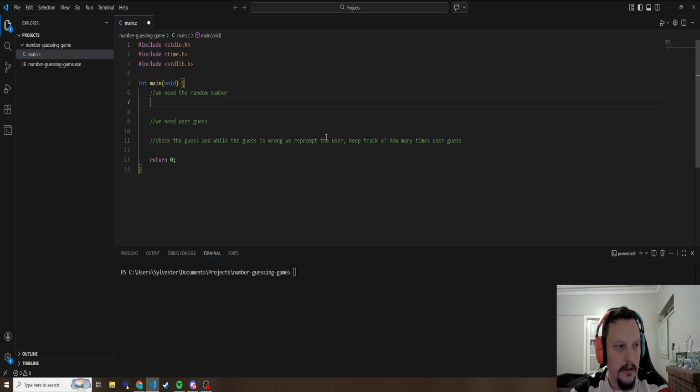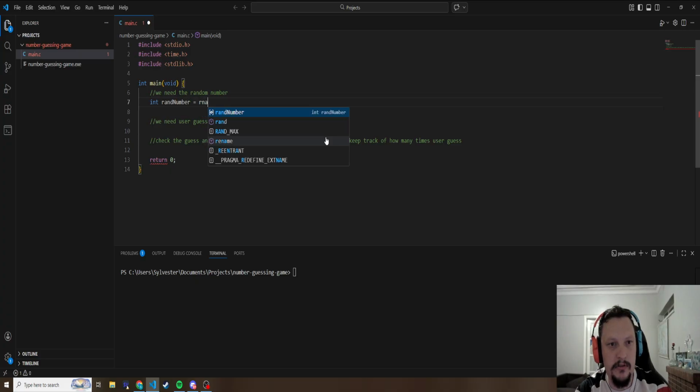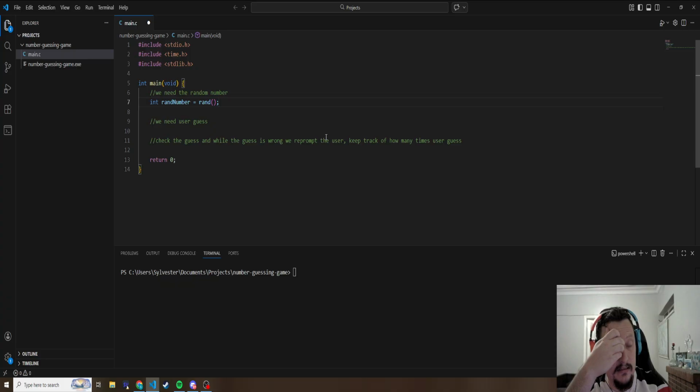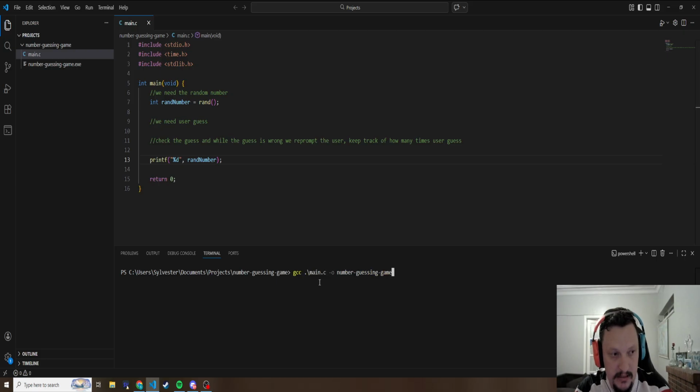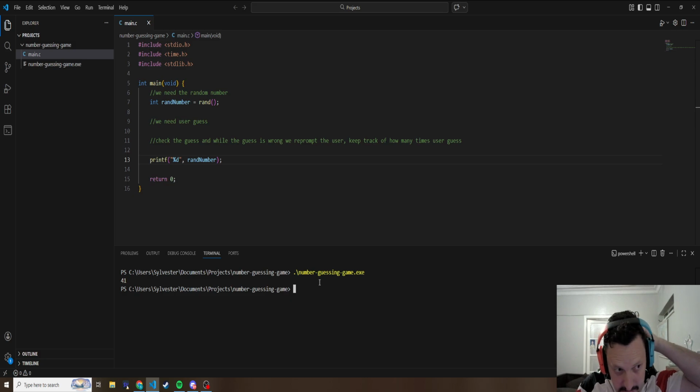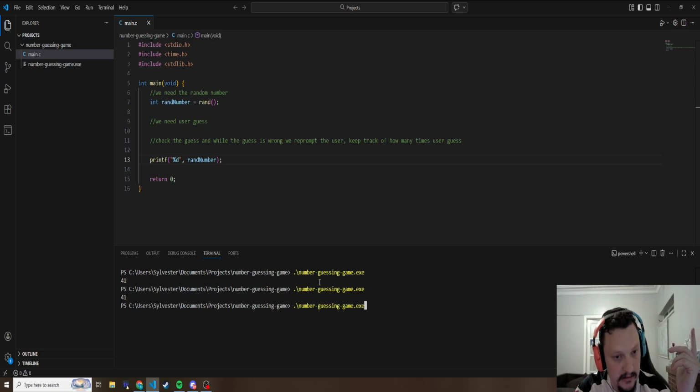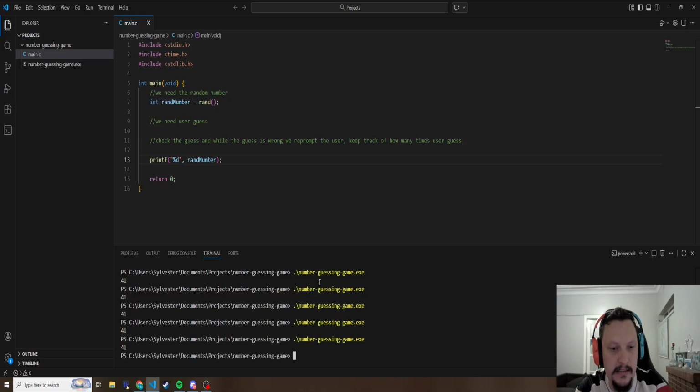So what we can do is int random number equals rand, and then we just call it like that. But now, if we print this random number, we go percent d and we print random number. Now we need to rebuild the project and then run it. So you'll see it's 41. If we run it again, it's still 41. It doesn't change.